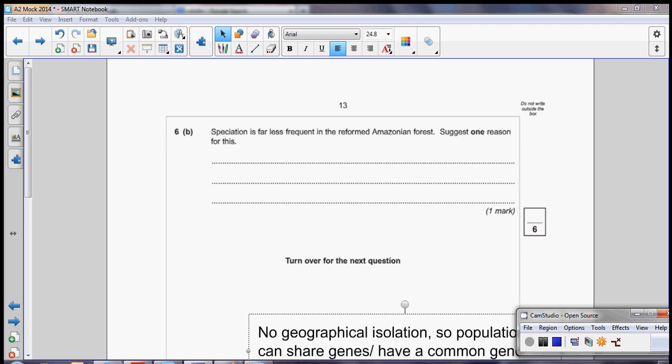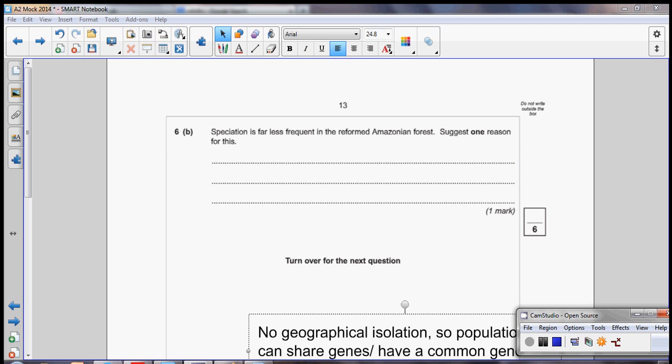So we've been told that the separation of the larger Amazonian forest into smaller separate forests has led to speciation, and we've explained in our previous answer that this is due to geographical isolation. So one reason why we'll have less speciation in the reformed Amazonian forest is because that geographical isolation isn't present. Now, you've got to go a little bit further than that with this answer and explain why that affects speciation.